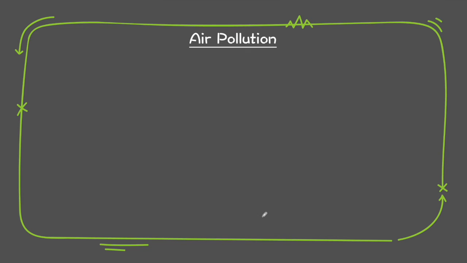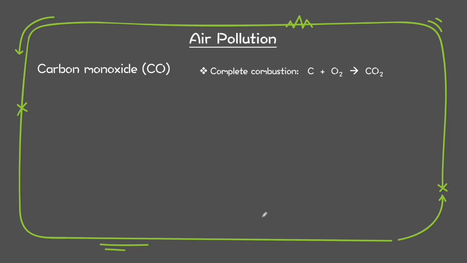Okay, so as I have always mentioned, when there's a combustion, O2 gas is involved. So when we burn our fossil fuel, the carbon will react with oxygen gas and give you carbon dioxide. However, when there's incomplete combustion, how does it happen? So imagine when the car is moving, the engine is continuously pumping in fresh air and we have an abundant supply of oxygen gas.